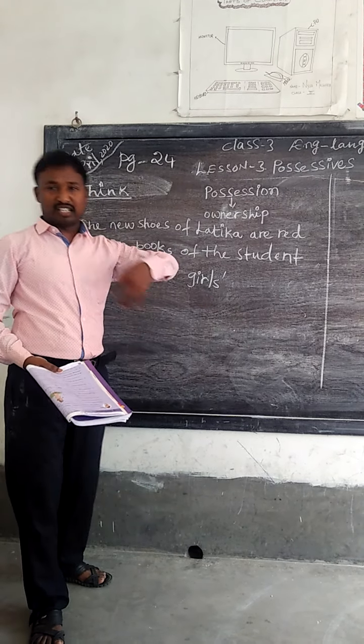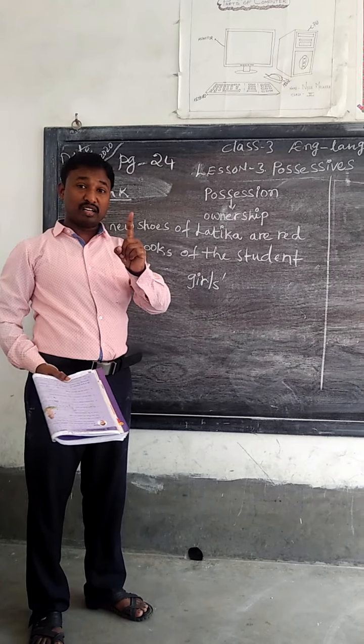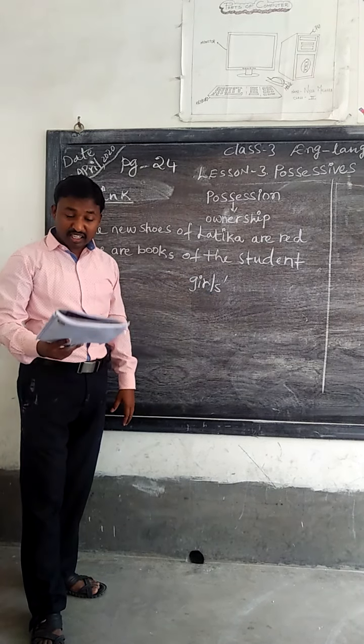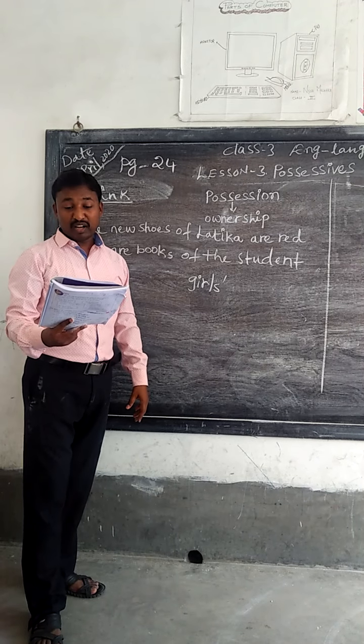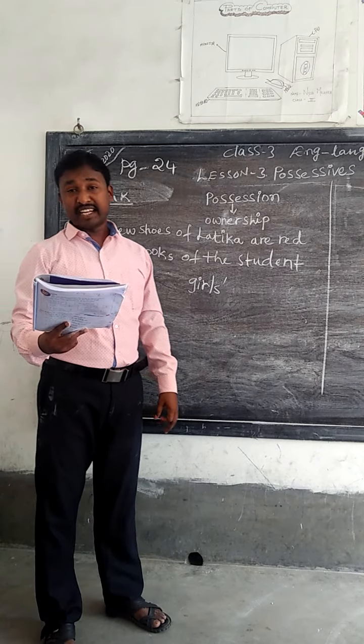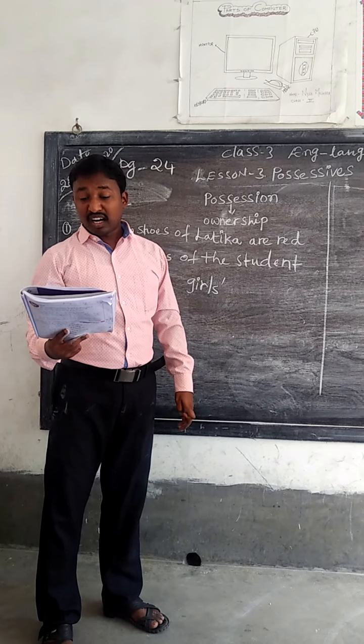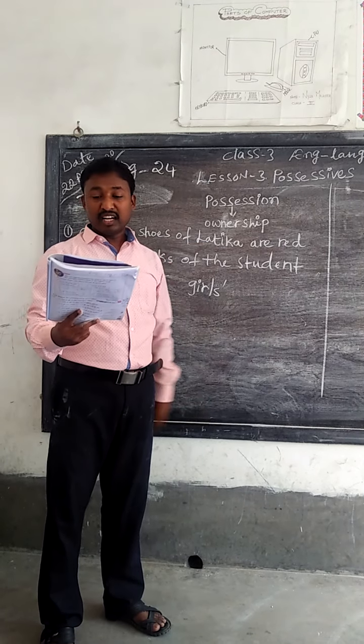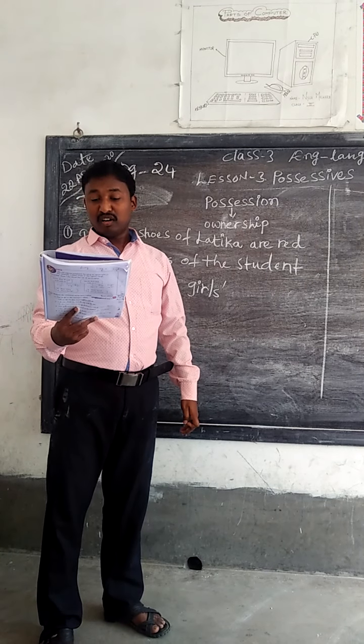There are many girls, not only one girl. Many girls are wearing frocks, and their frocks are grey in color. So many girls are wearing grey colored frocks.